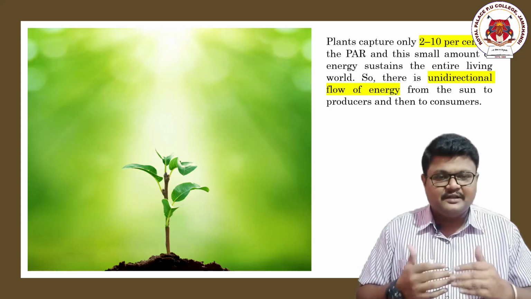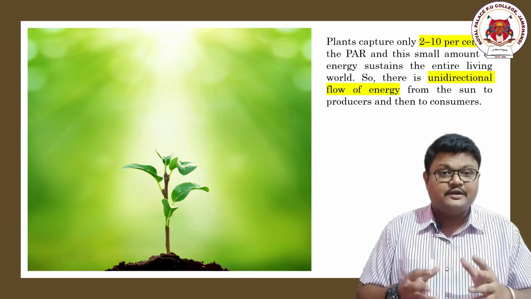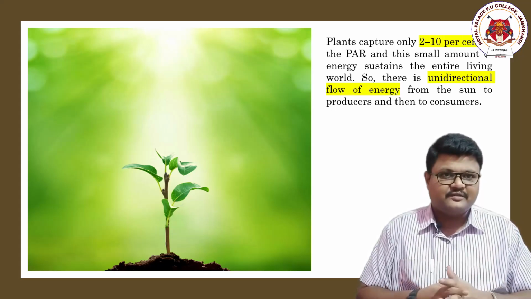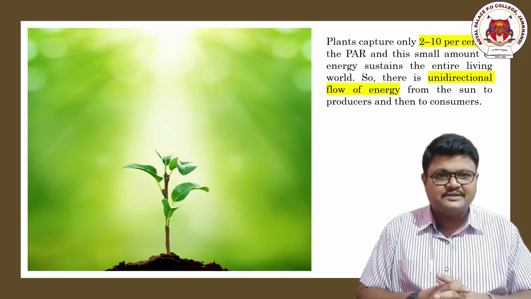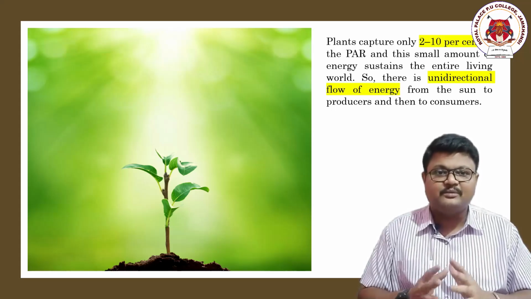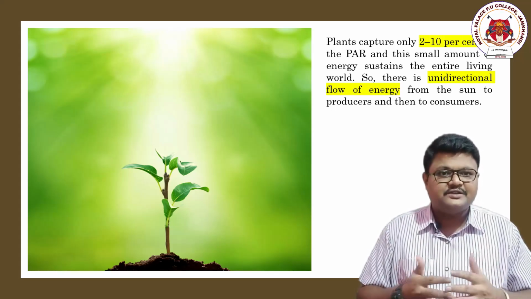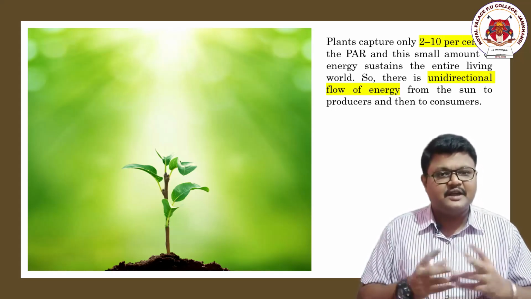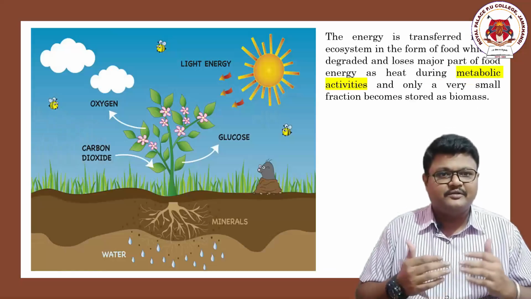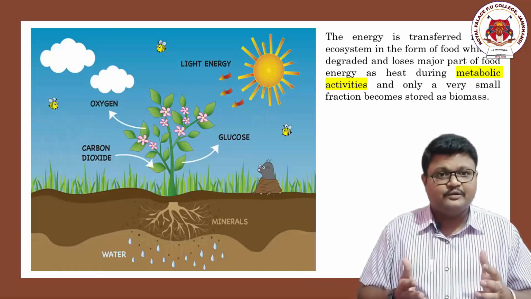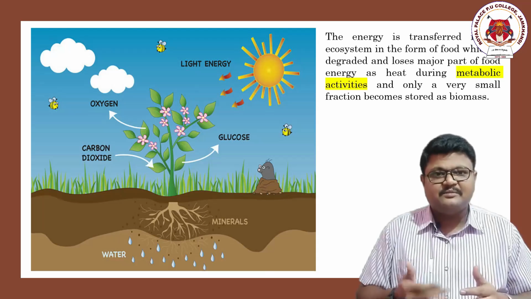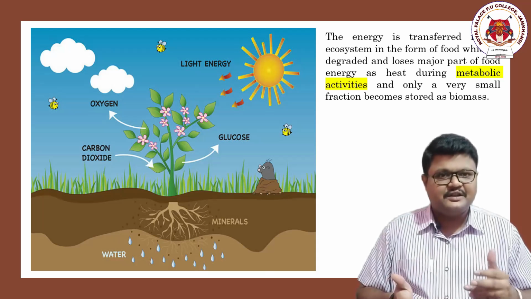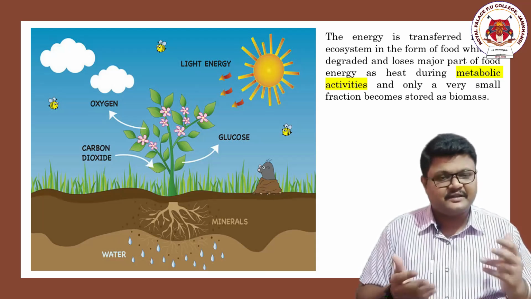Some other incident radiation will fall onto other organisms as substrate radiation, but as far as the plants are concerned, they utilize only 2 to 10%. With this much sunlight, they undergo photosynthesis and produce food. We call them producers, as you already know, and from the producers the chain continues to consumers. These consumers may be primary, secondary, tertiary, supreme, predators, etc.